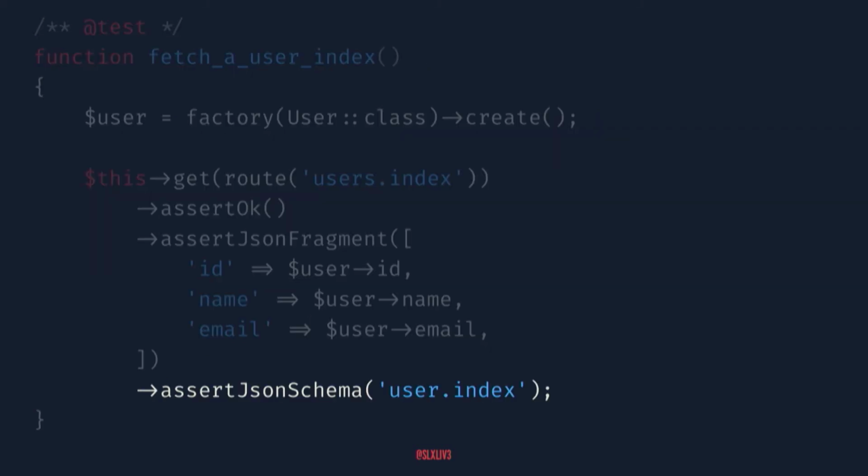So I've been working on a package that can actually assert your Laravel test response against the JSON schema that you're including. There's a couple ways that you can reference that. One of the ways is, there's a config file, you can set up the directory that it all lives in, and then you can just give it the index, just the file name, and it'll automatically put in the path and put in the extension.